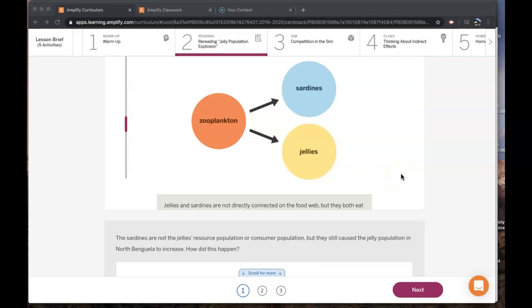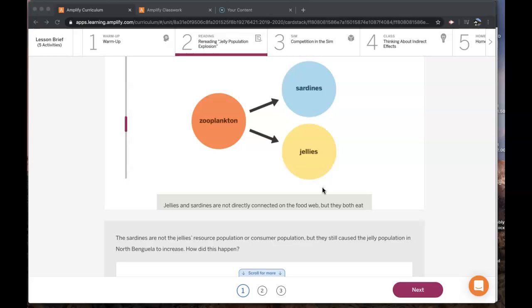Well, I don't know if jellies have brains that can really live longer, but anyways, you know what I mean. They can reproduce more because they live longer, they have more energy storage molecules to reproduce more, and so then there'll be more births than deaths, and the jelly population can increase.